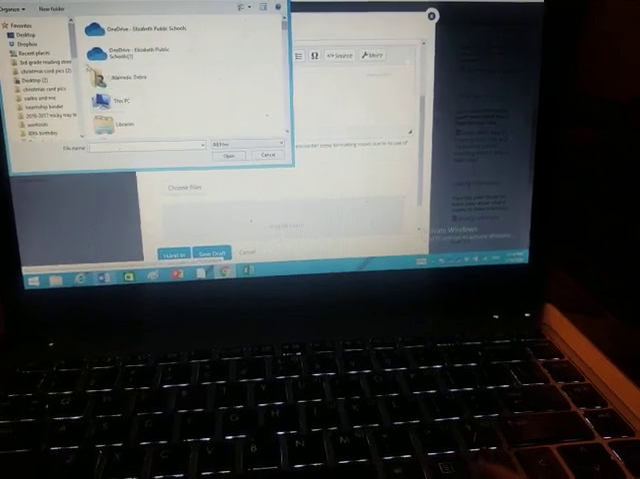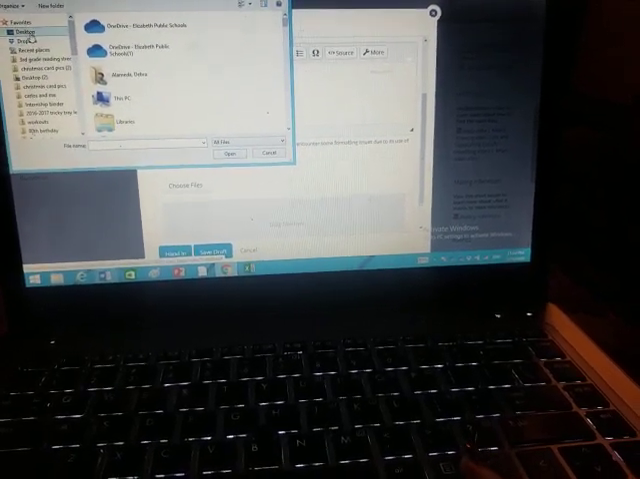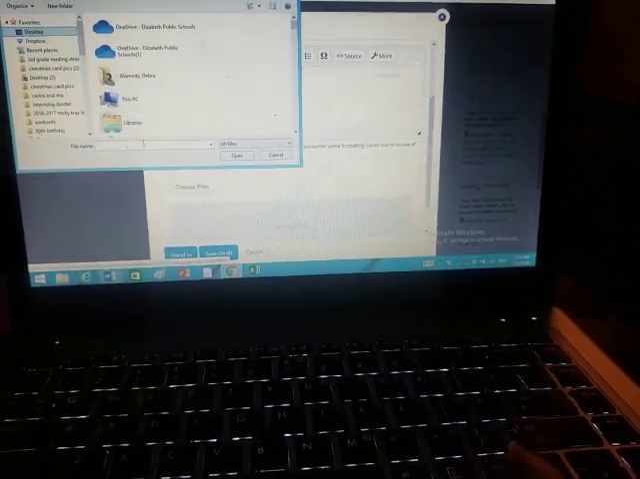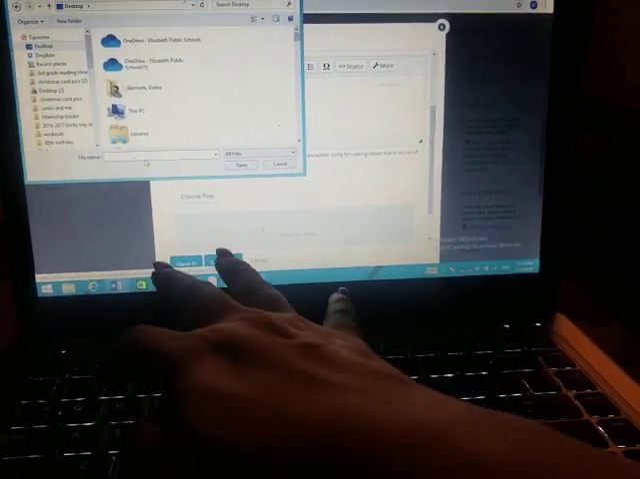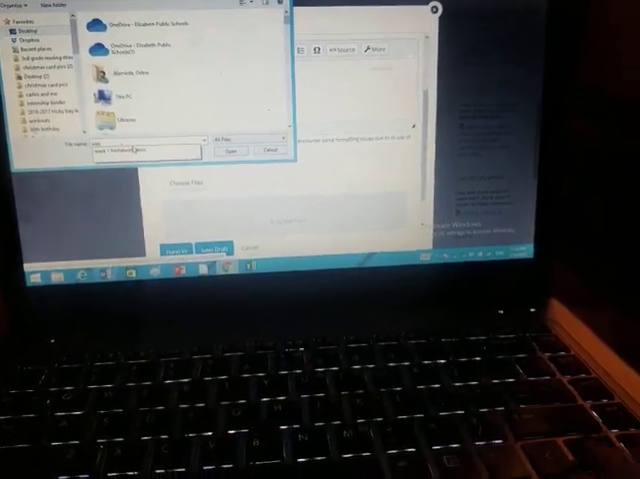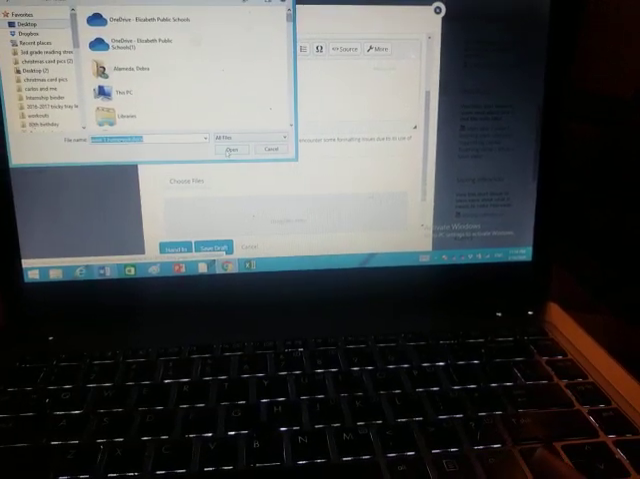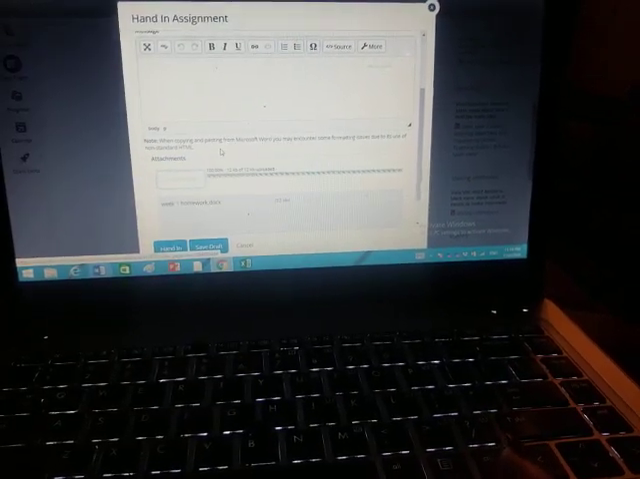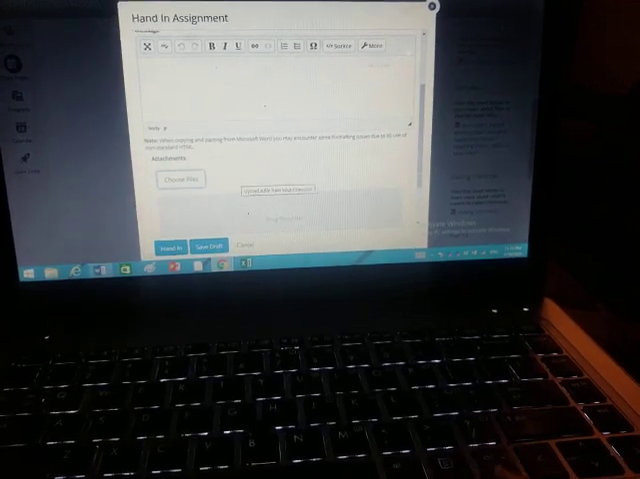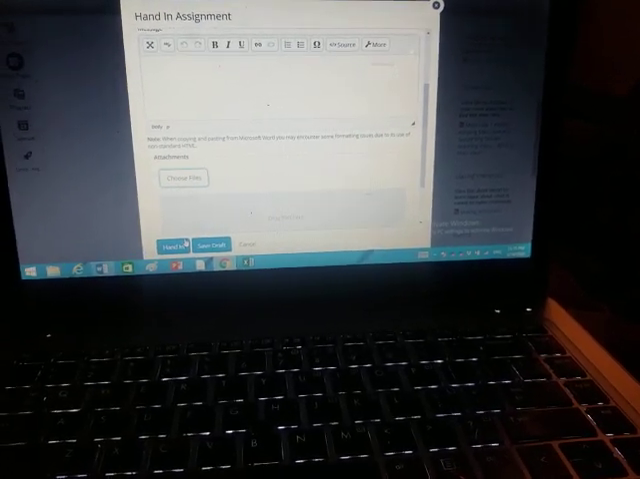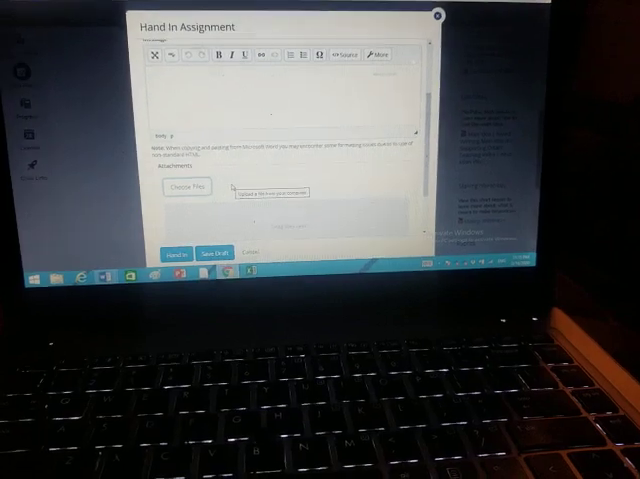Remember where you saved it? Desktop. And then what did you save it under? Week 1 homework. And look, it's right there. So you would open it. And as you can see, it's loaded. And then you would press hand in. Once you press hand in, it would submit to me.